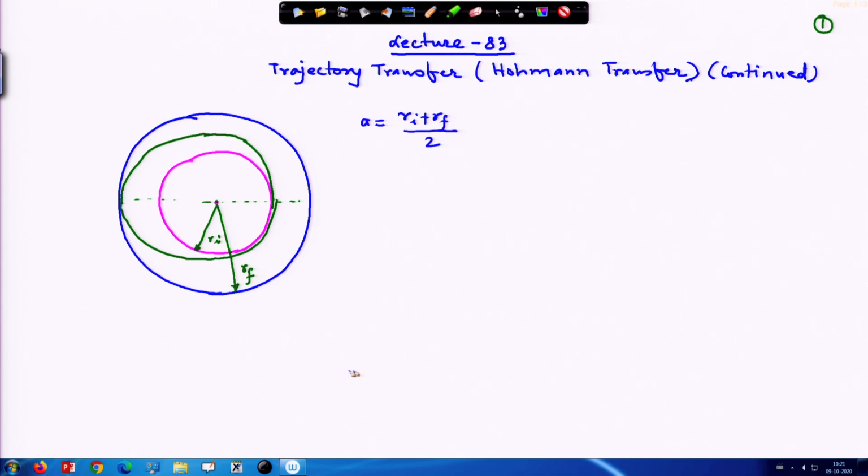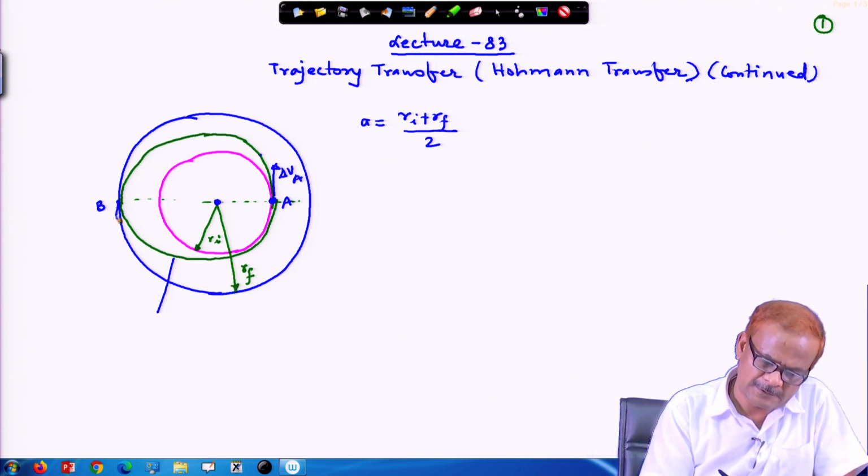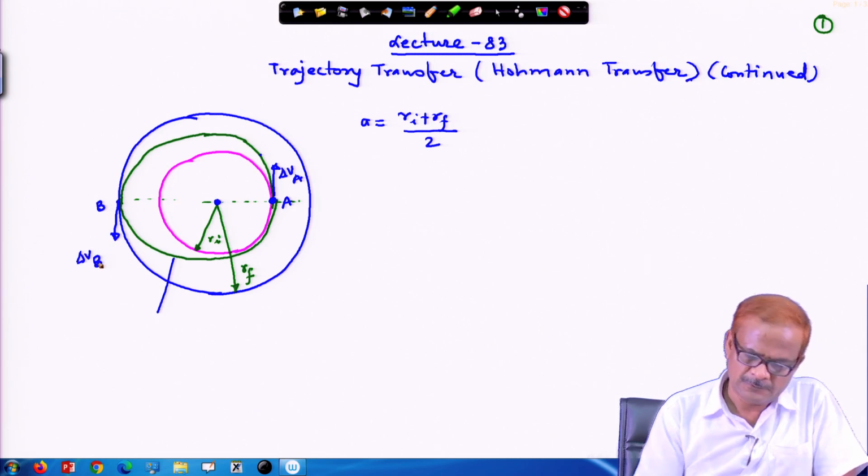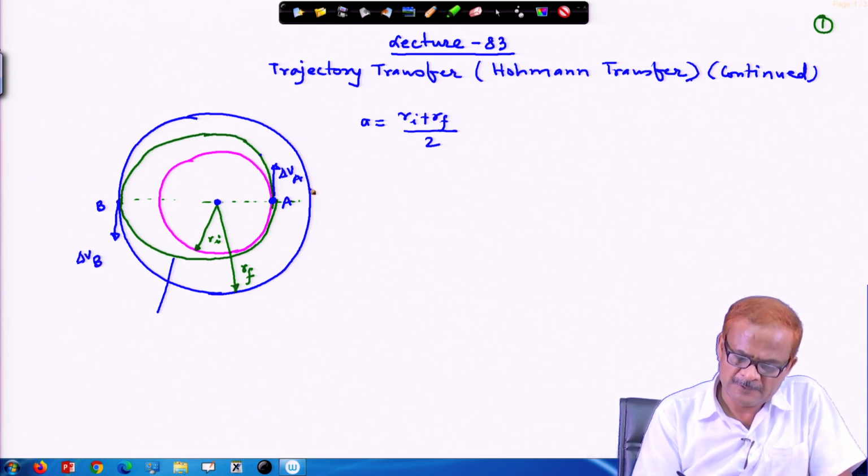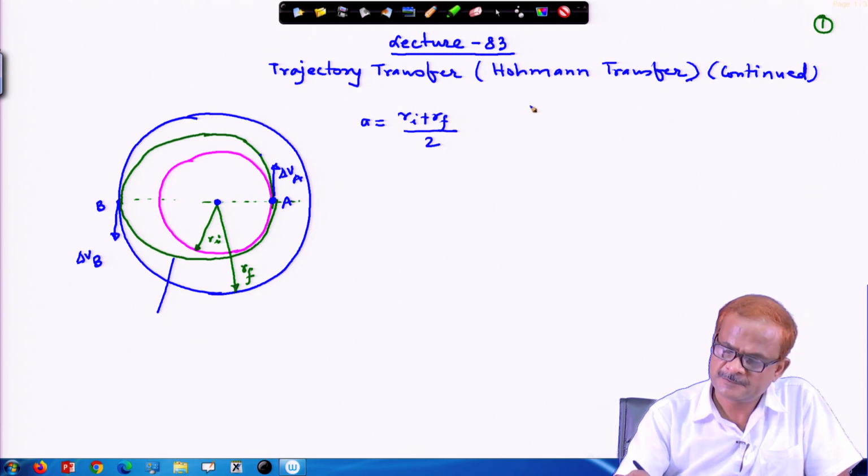So, we can see from this place the semi major axis of the transfer orbit, which is shown here in green. The satellite is here in this place. This is the center of attraction, and from here let us say this is point A and this is point B. It is being fired here in this direction. The impulse delta V A is given here, and then again impulse delta V B is given here to achieve the final orbit.